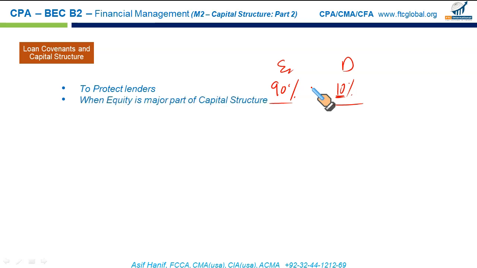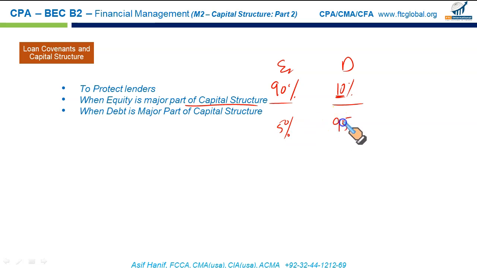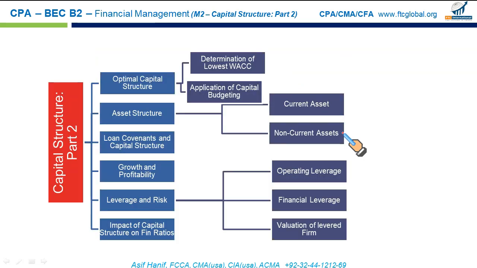But when equity is a major part of the capital structure, it's not an issue for the fund providers, for the lenders. But when a situation is like this, when equity is just 5% and debt represents 95% of your capital structure, this would mean that there is some serious risk for the fund providers. In such circumstances, the loan covenants, restrictive clauses, will be more stringent because there is more risk for the fund providers or for the lenders.